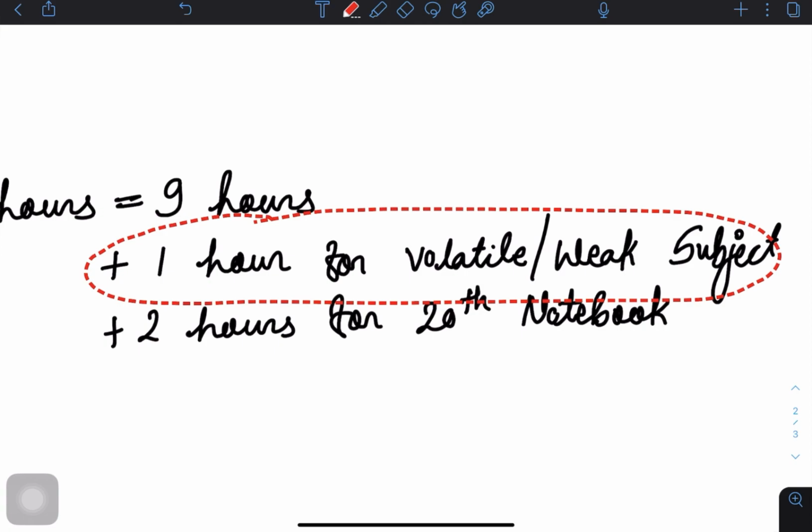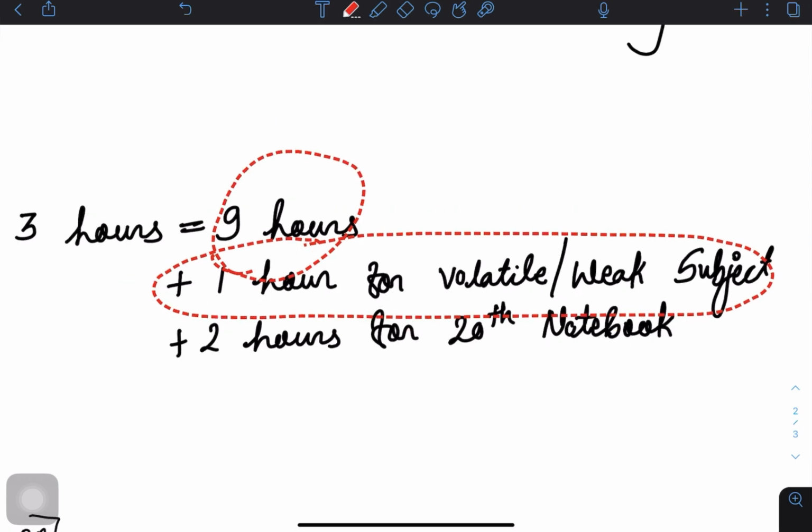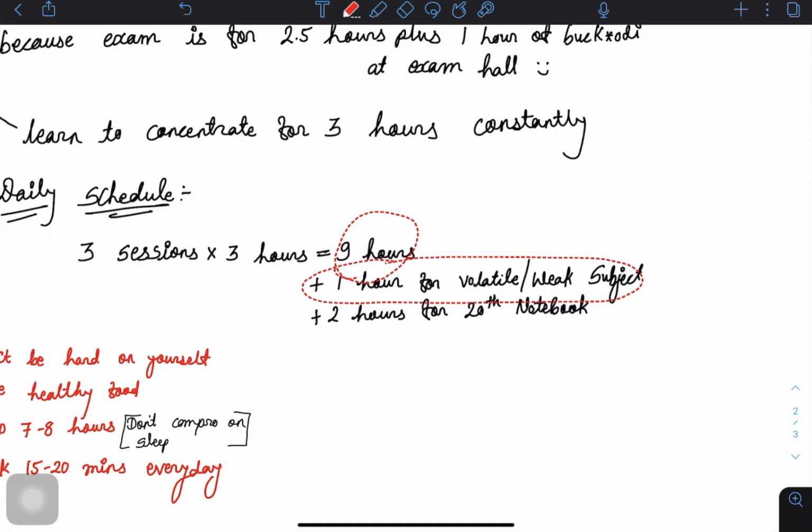See, some students were asking how many hours we have to give for PYQ practice. See, you don't need to practice PYQs separately. You are already doing PYQs in your study sessions. Count PYQs as your material, as your notes, not as MCQs. So in these 9 hours, you have to include everything: your MCQ practice, your PYQs, your notes reading, your video watching, whatever it is. After that, this volatile stuff and the 20th notebook thing. Okay, so the schedule and the whole plan is over.